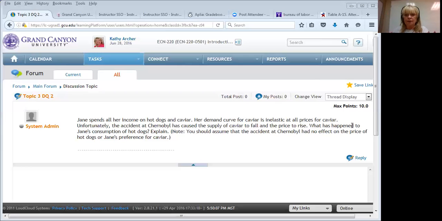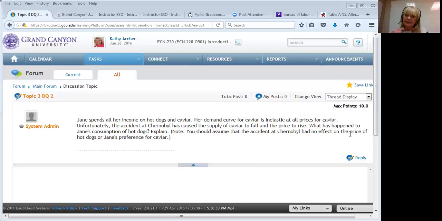Basically, what this is telling us is her demand is inelastic. She will keep buying caviar no matter what the price. No matter what the percentage change in price, her percentage change in quantity will remain steady or decline hardly any at all. She's just going to keep buying the same amount. So think about it. She's going to buy the same amount of caviar, but now the price of caviar has gone up.